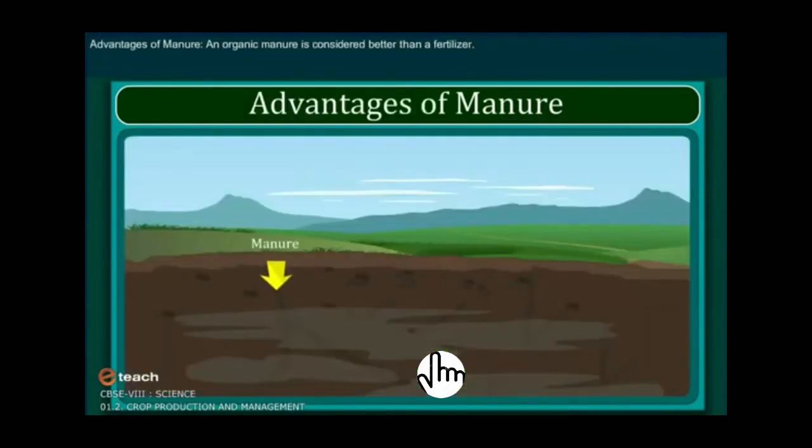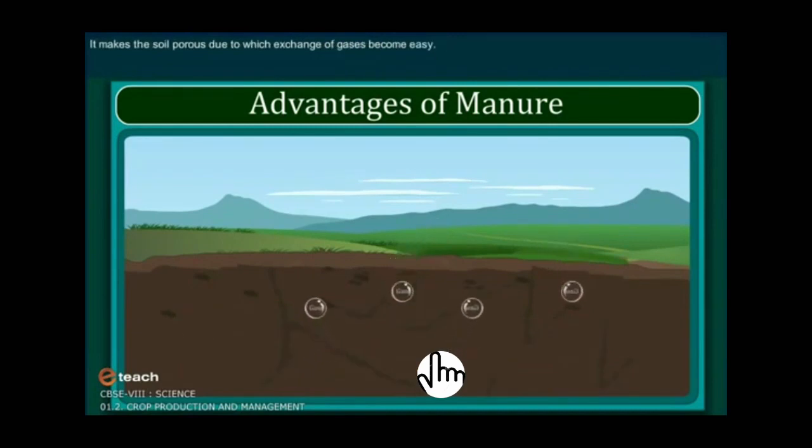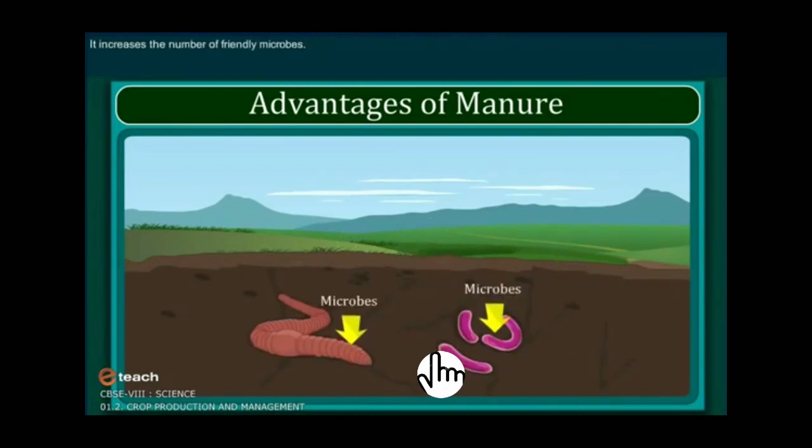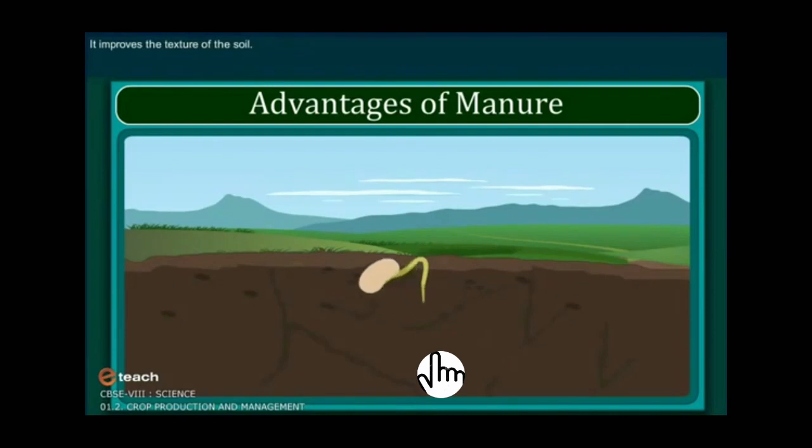Advantages of manure. An organic manure is considered to be better than a fertilizer. Why? This is because it enhances the water holding capacity of the soil. It makes the soil porous, due to which exchange of gases becomes easy. It increases the number of friendly microbes. It improves the texture of the soil.